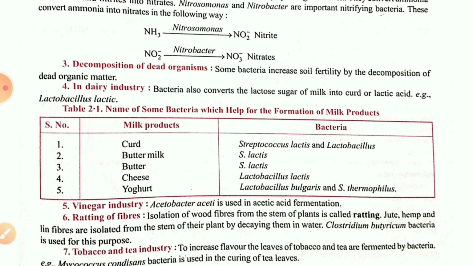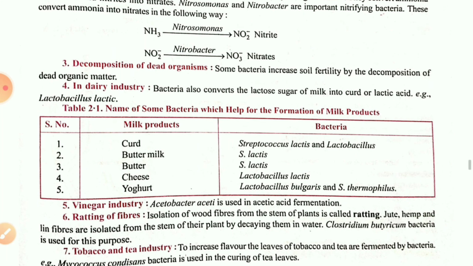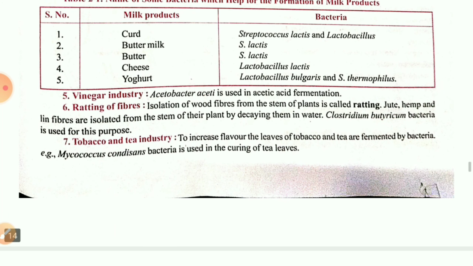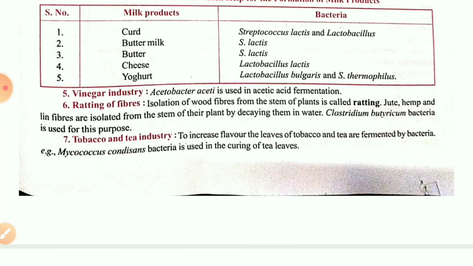Curd, Streptococcus lactis. Buttermilk, Streptococcus lactis. Butter, Streptococcus lactis. Cheese, Lactobacillus lactis. Yogurt, Lactobacillus bulgaricus, then Streptococcus thermophilus. Then the vinegar industry: you people use vinegar in your Chinese food. That is also artificially prepared by Acetobacter aceti.